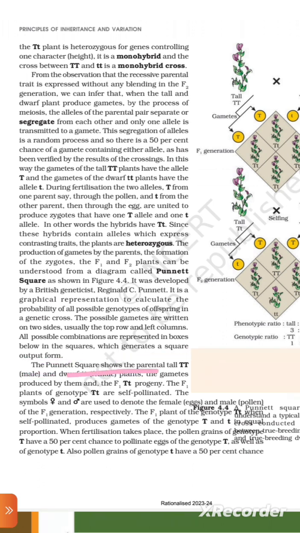The Punnett square shows the parental tall capital T capital T male and dwarf small t small t female plant, the gametes produced by them, and then the F1 capital T small t progeny. The F1 plants of genotype capital T small t are self-pollinated. The symbols male and female are used to denote the male pollen and female eggs of the F1 generation respectively.